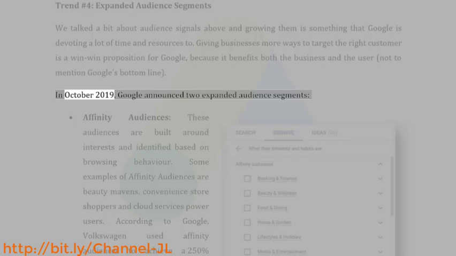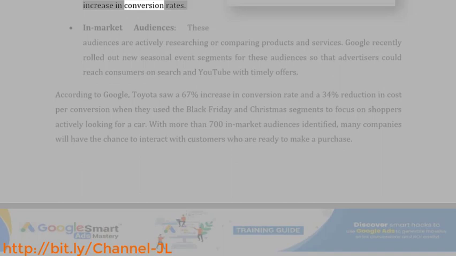In October 2019, Google announced 2 expanded audience segments, affinity audiences. These audiences are built around interests and identified based on browsing behavior. Some examples of affinity audiences are beauty mavens, convenience store shoppers, and cloud services power users. According to Google, Volkswagen used affinity audiences to achieve a 250% increase in conversion rates. In market audiences, these audiences are actively researching or comparing products and services.